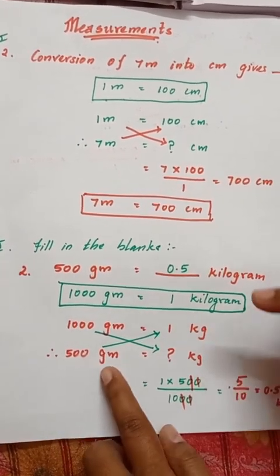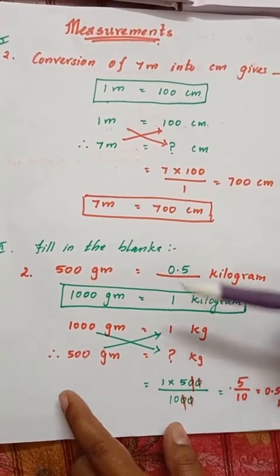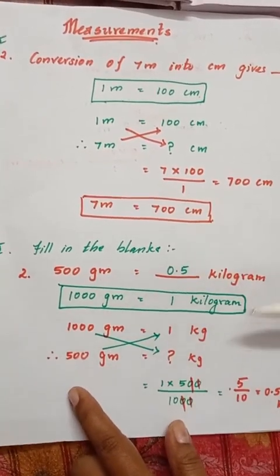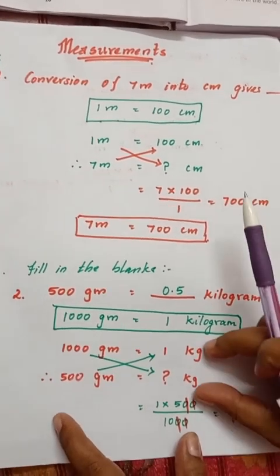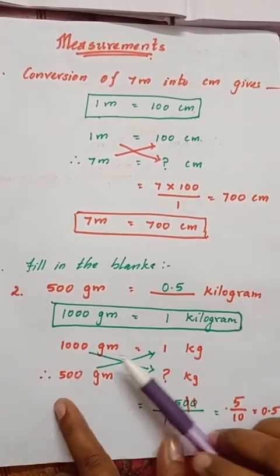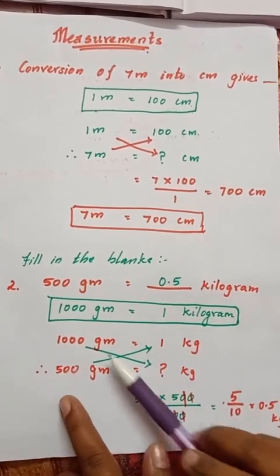That's your first step, what, children? Find out the correct formula, and then the next step is write grams together on one side, and what is asked you write on the other side. Same units on the same side. Clear, children? After that, what is the third step? You need to crisscross and find out the answer. Just crisscross it.